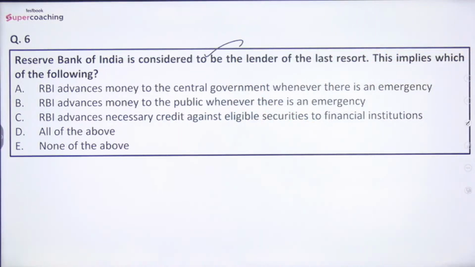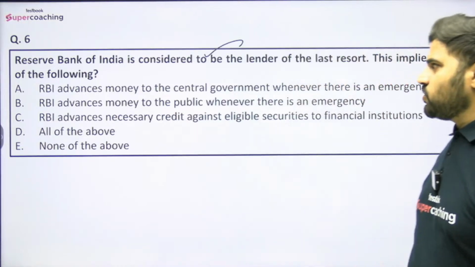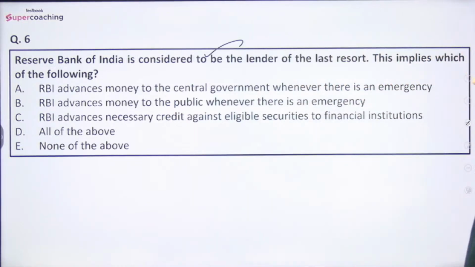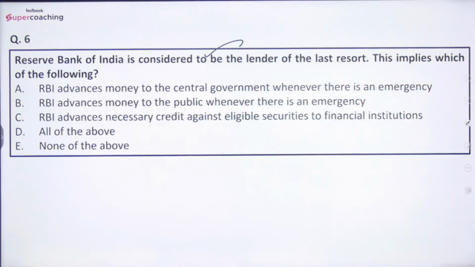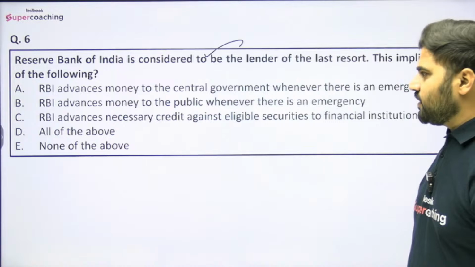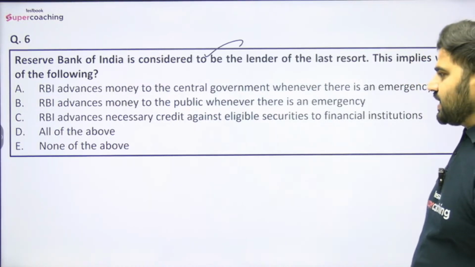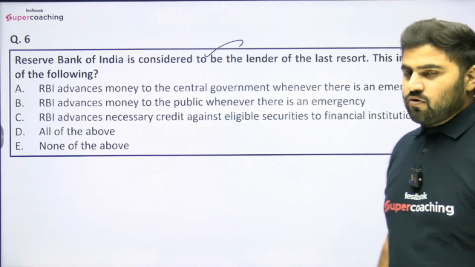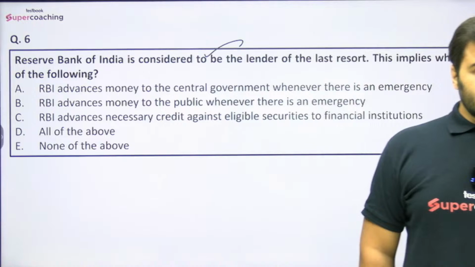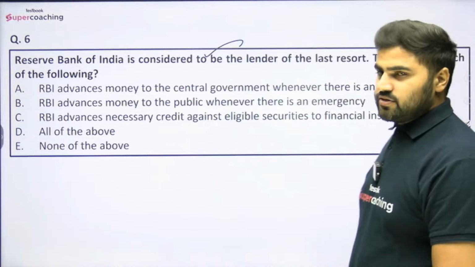Question number 6 is Reserve Bank of India is considered to be the lender of the last resort. This implies which of the following, ठीक है? यहाँ पे lender of last resort बोल रहे हैं हम किसको? RBI को. इसका मतलब क्या है? Options are RBI advances money to the central government whenever there is an emergency. RBI advances money to the public whenever there is an emergency. RBI advances necessary credit against eligible securities to financial institutions. All of the above or none of the above. बताइए, why we are saying that RBI is lender of last resort? तो इनमें से कौन सा explanation सही है फ्रेंड्स?